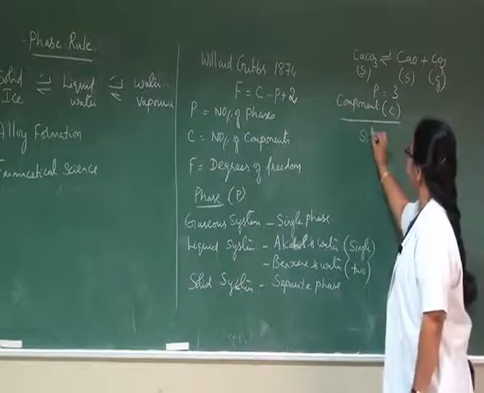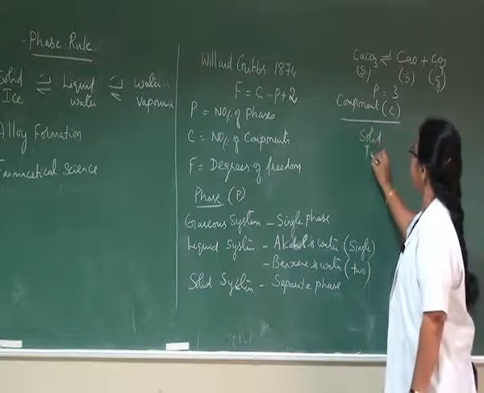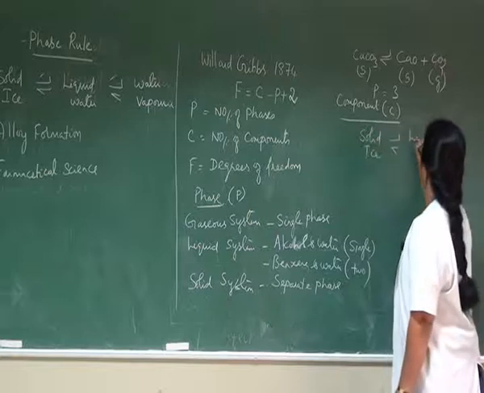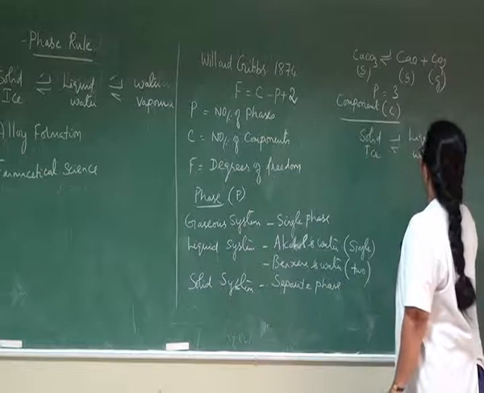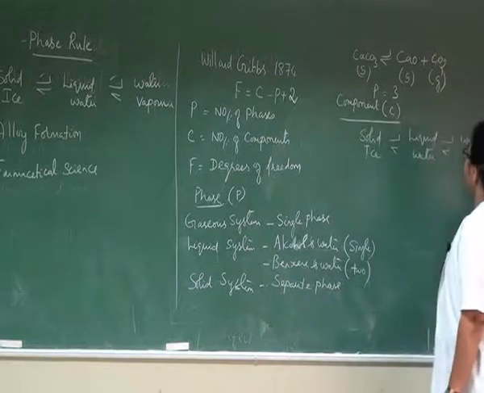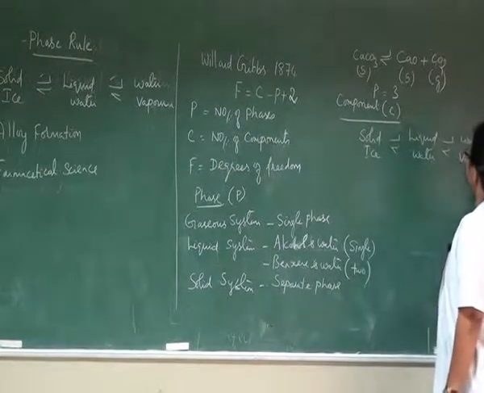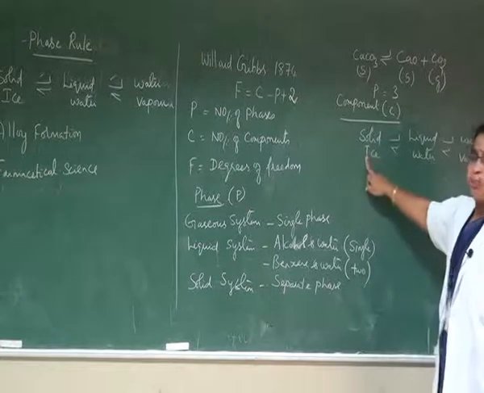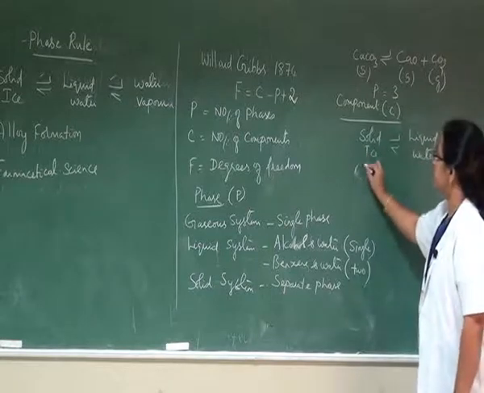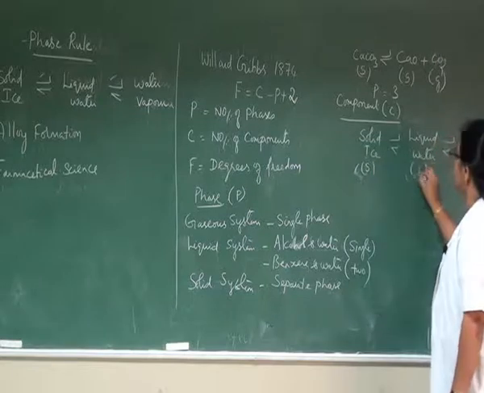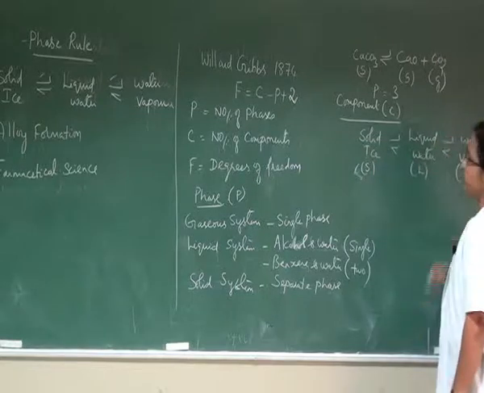For example, if we consider solid ice, liquid water and water vapor, the chemical composition of all the available phases, this is solid, this is liquid, this is gaseous phase.